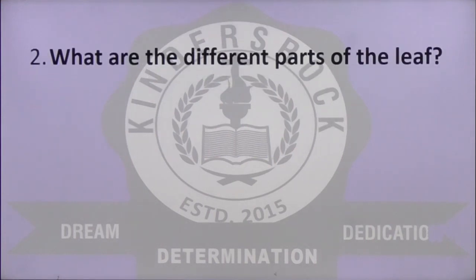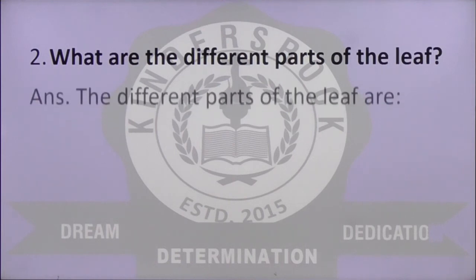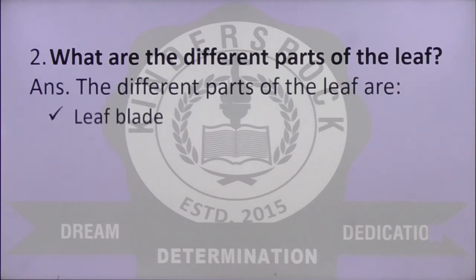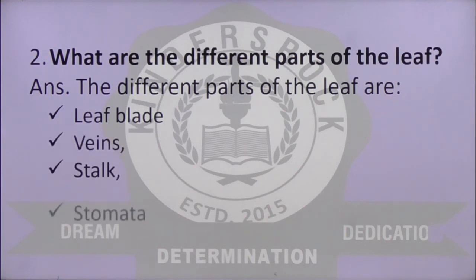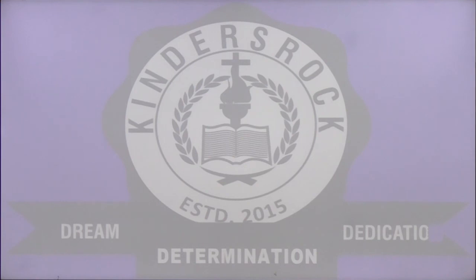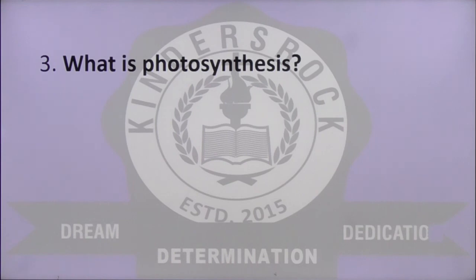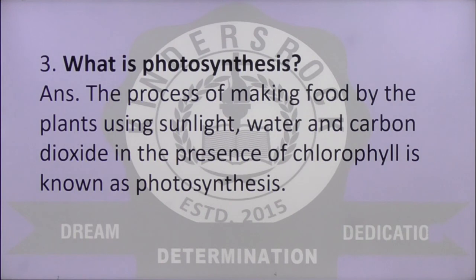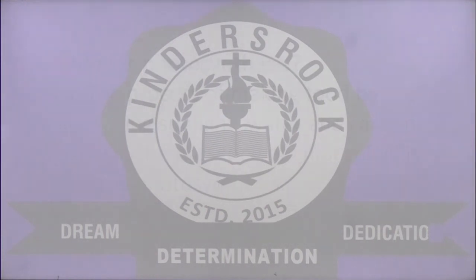The next question is, what are the different parts of the leaf? The different parts of the leaf are leaf blade, veins, stalk, stomata. That's it. The third question is, what is photosynthesis? I said to you, it is a very important question. The process of making food by plants using sunlight, water and carbon dioxide in the presence of chlorophyll is known as photosynthesis. A very important question, as I have told you earlier.